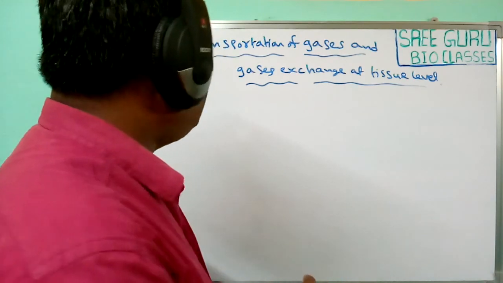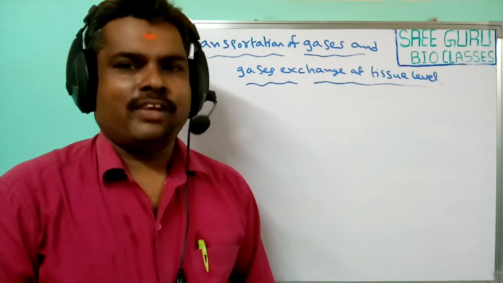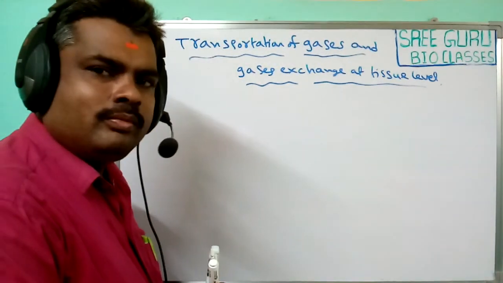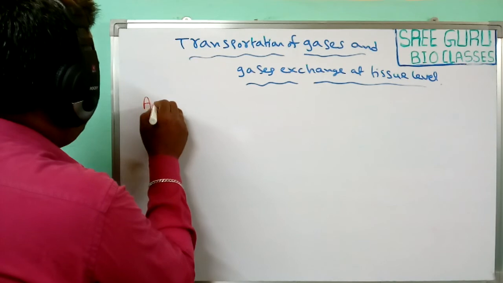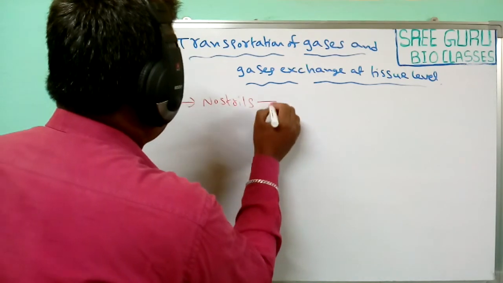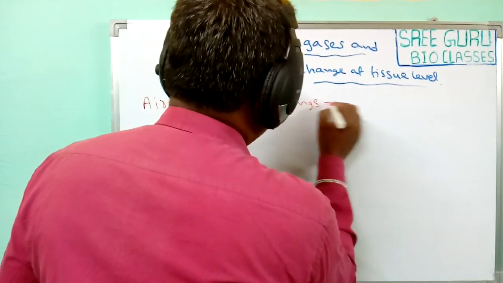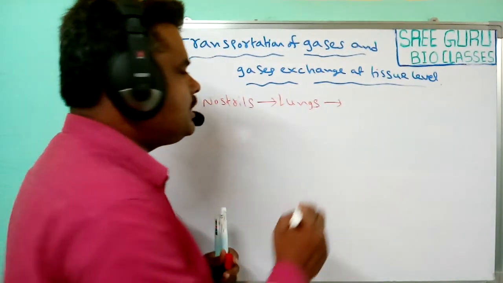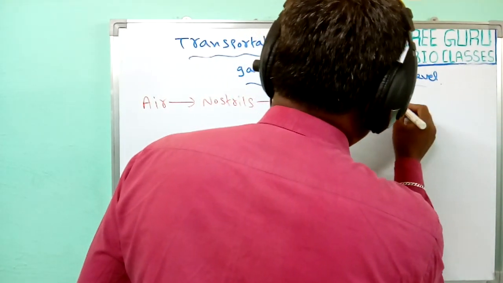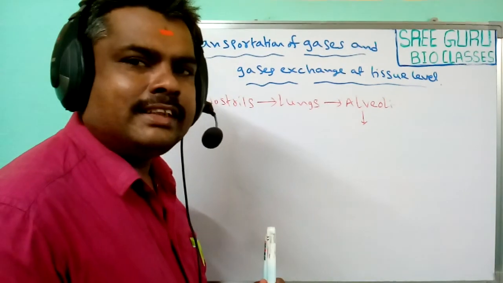Now let us recall the process of respiration. The air which is present outside of the body enters through the nostrils. Finally, it reaches the lungs. Inside the lungs, small chambers, that is alveoli, are present. In the alveoli, the gas exchange takes place.